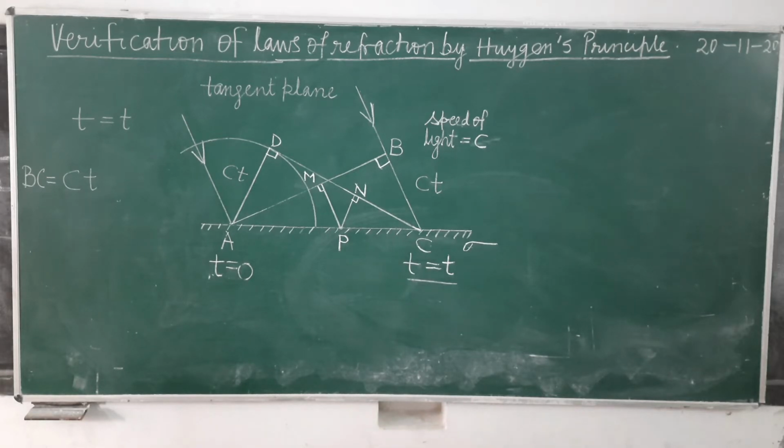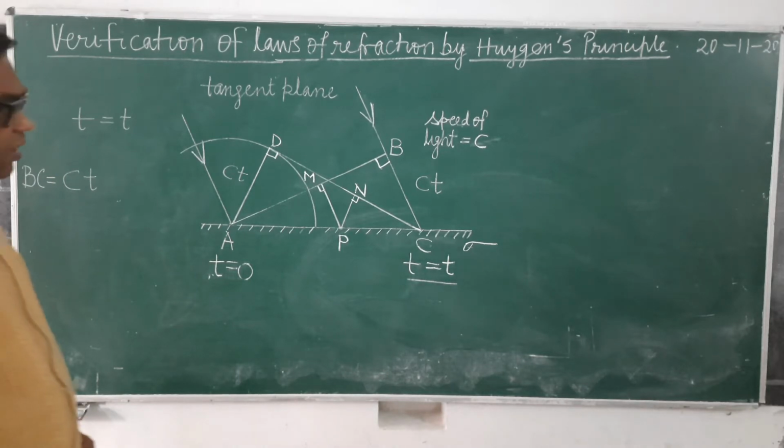Have you noted? Let sigma be a reflecting surface and AB is a plane wavefront which is incident at point A of the reflecting surface at time t equals 0. Have you noted this? Let point C of the reflecting surface be reached by wavefront AB at the time t.